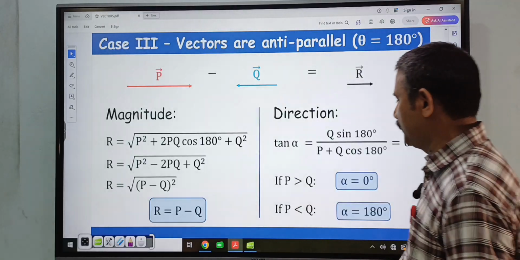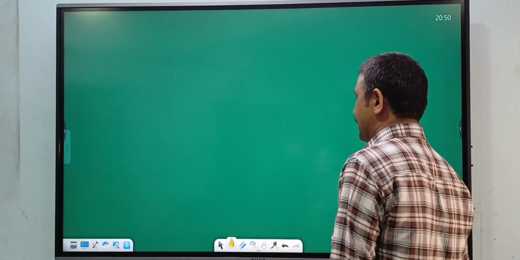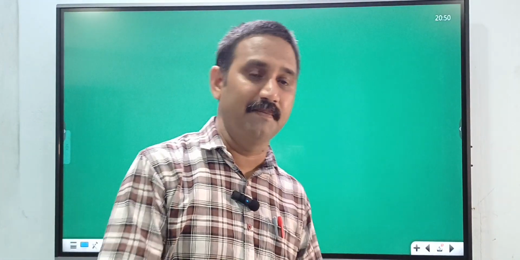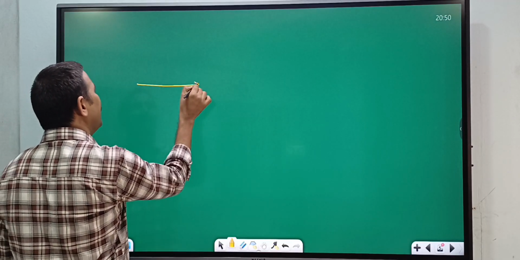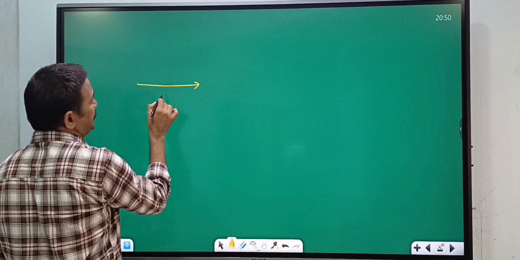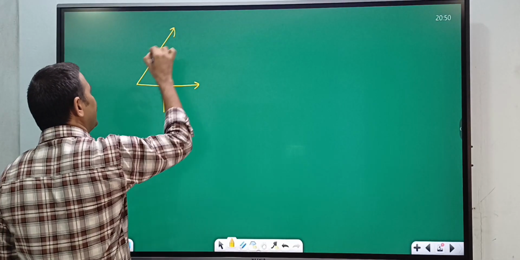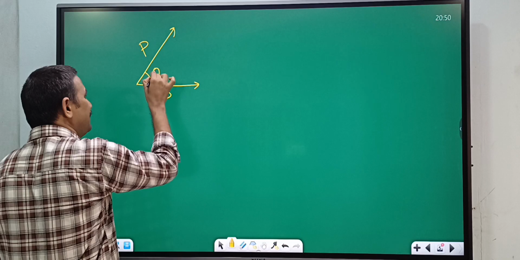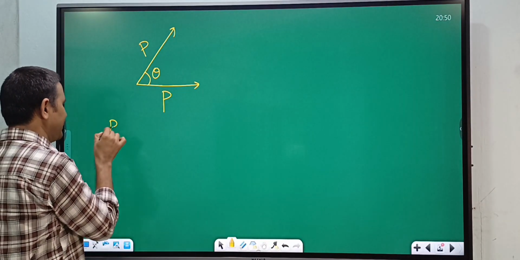Next, we will discuss one more special case. This case is also very useful in our physics problems. Both vectors have the same magnitude, like this is P and this is also P. The angle between the two vectors is theta. Now what is the resultant vector magnitude?